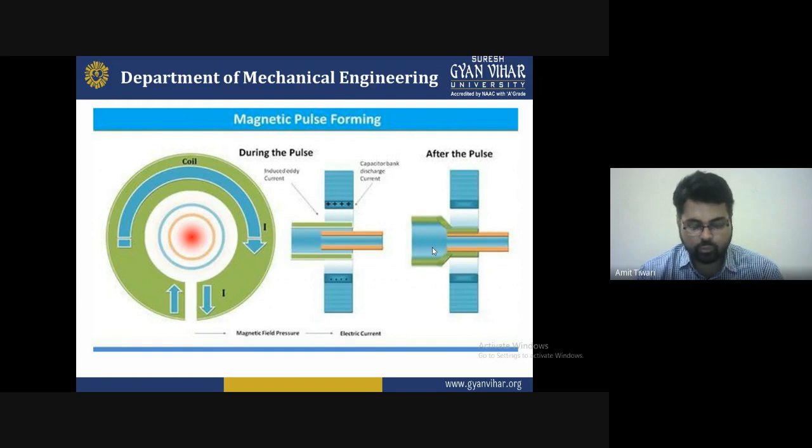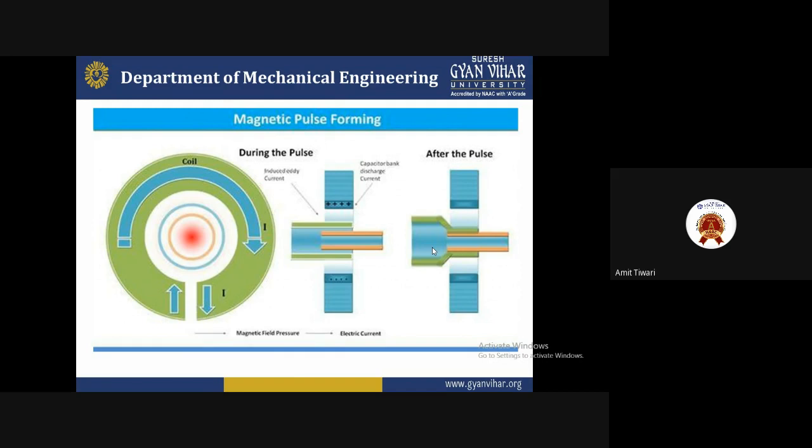So that's why we have to understand the quality and control, how we can manage the quality, how we can control the quality, as well as manage the procedure which has to be adopted. That's why we can say electromagnetic forming is very popular. So you can see this diagram.